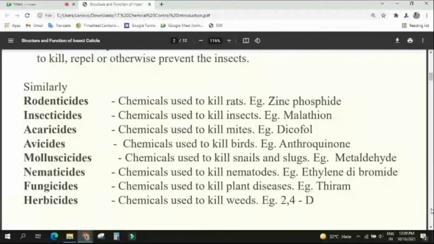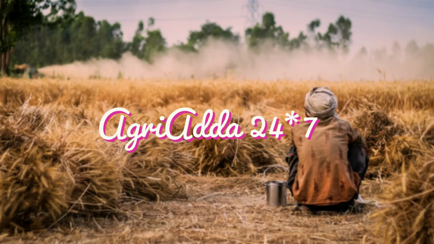Okay. Then coming to herbicides. Chemicals used to kill the weeds. Yes or no? That is known as your herbicide. Understood? Yes, sir. Yes or no? This 2,4-D, I think you know. What is 2,4-D? Yes or no? 2,4-D is effective against which type of weeds? Broadleaf, sir. Good. Broad leaves. Good. Okay.